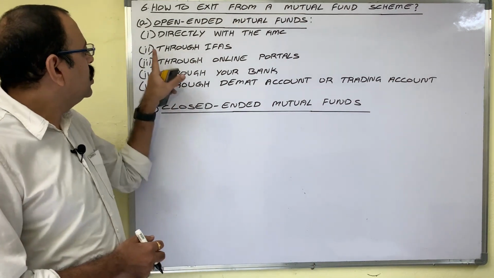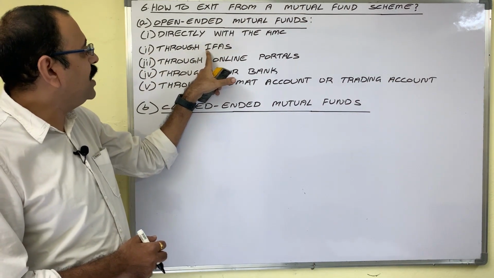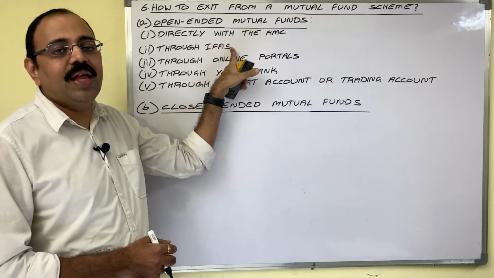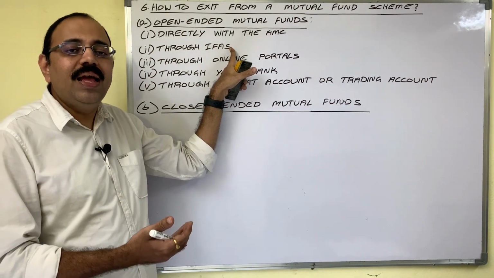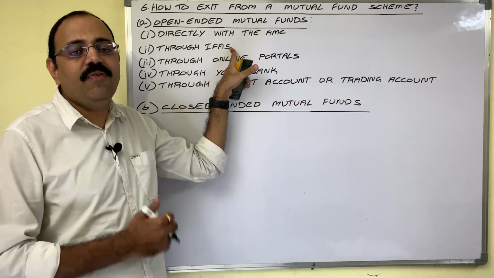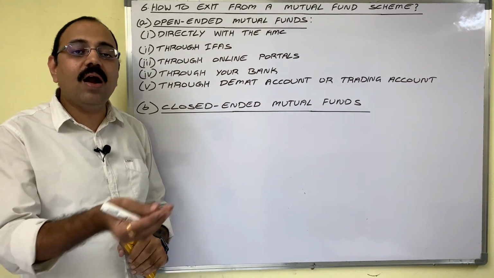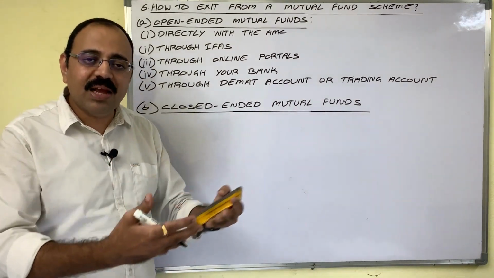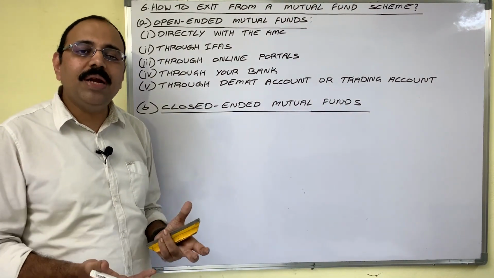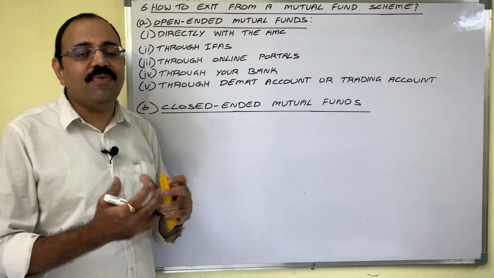Second way is, suppose he purchased those schemes from IFAs. Then he should visit CAMS website or Karvy website. He can download redemption form. He can take a hard copy of that. He should fill required information. He should submit that form to nearest IFA office.